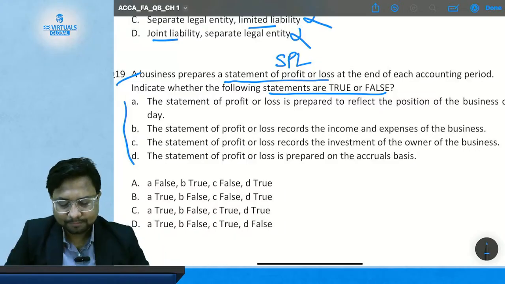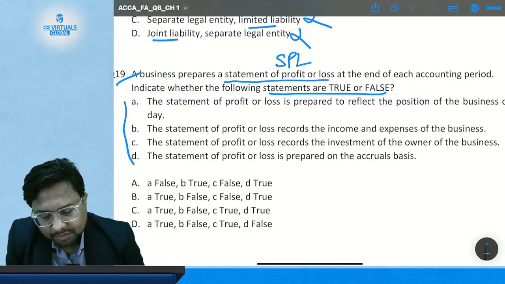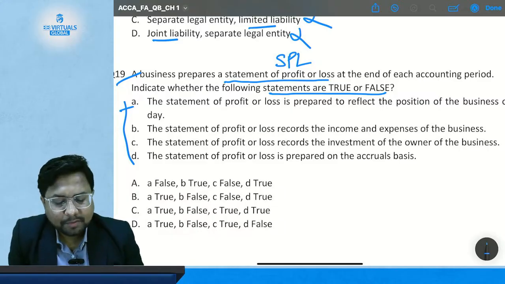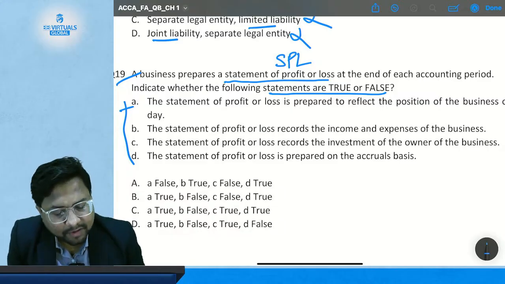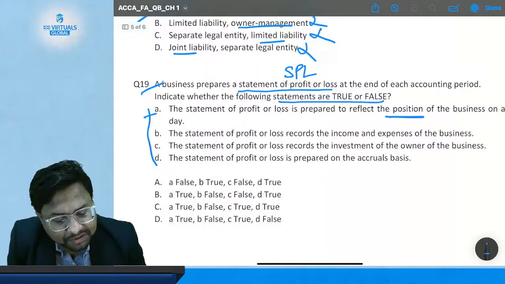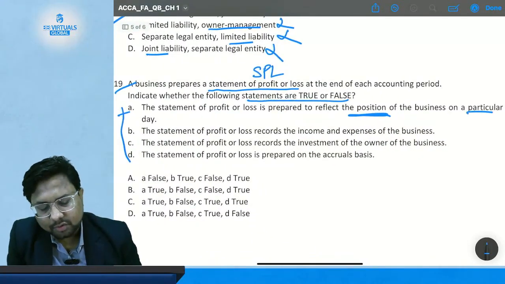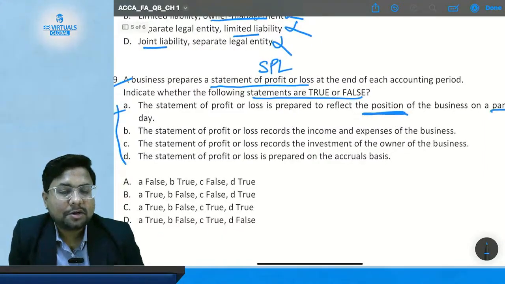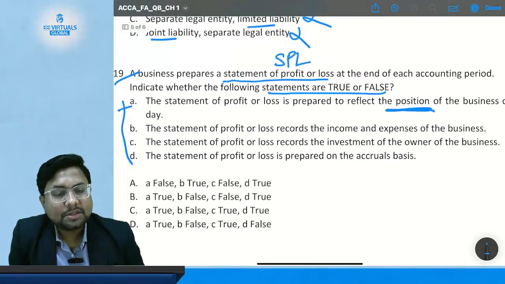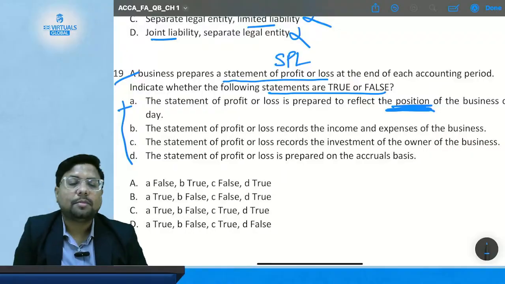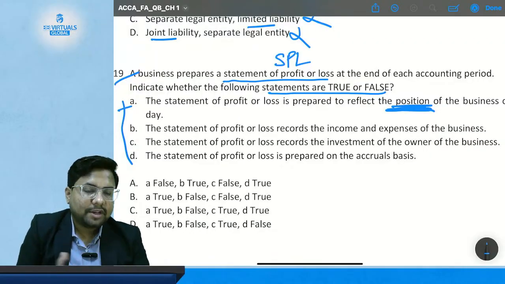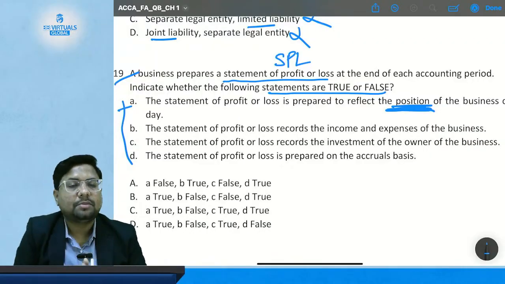Now, statement A: the statement of profit or loss is prepared to reflect the position of the business on a particular date. Is this the correct statement or not? This is not correct because it talks about the financial performance, not the financial position.